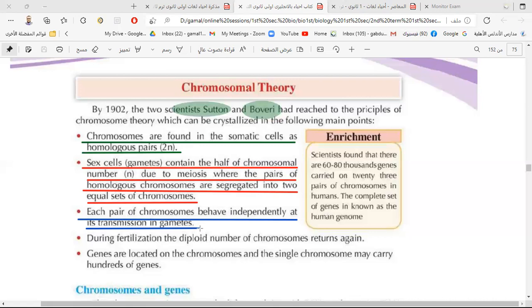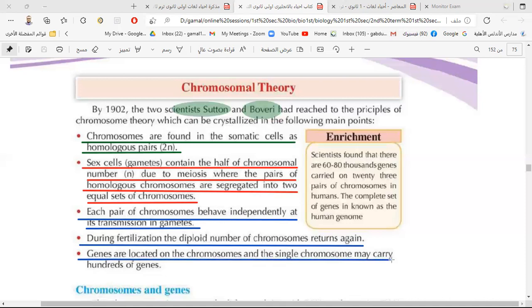During anaphase, the chromosomes split and separate into two groups, each chromosome independently going to one pole of the cell. So at the end of the division we have two sets of chromosomes. During fertilization, the diploid number, the complete 2n number of chromosomes, returns because of the fertilization between the sperm and the ovum.